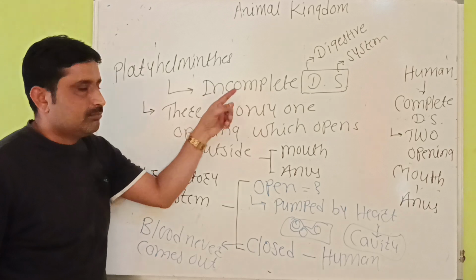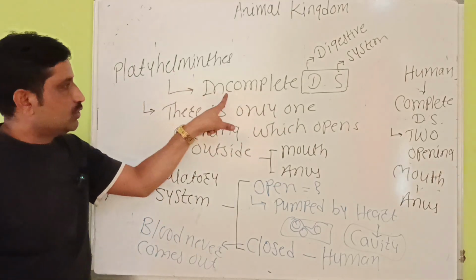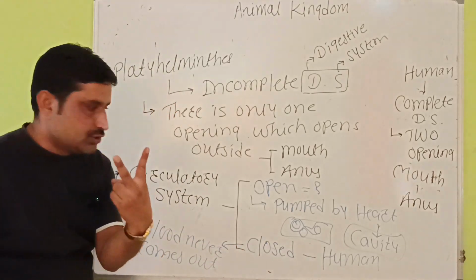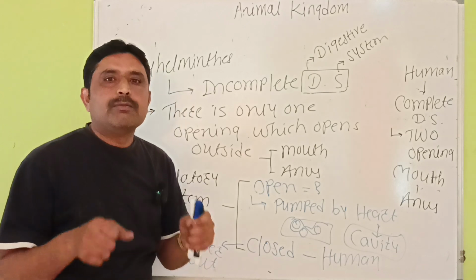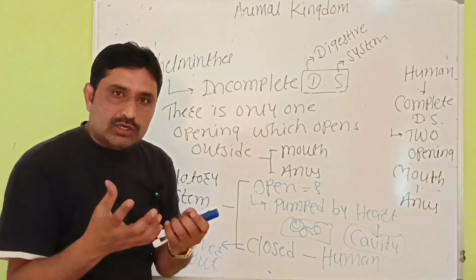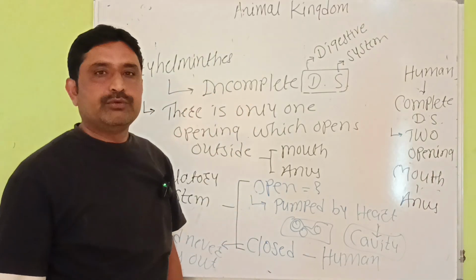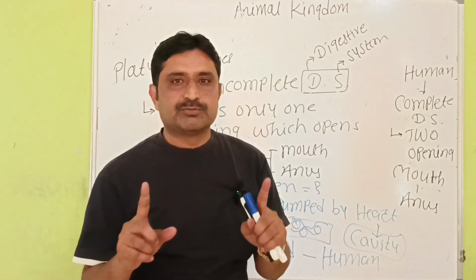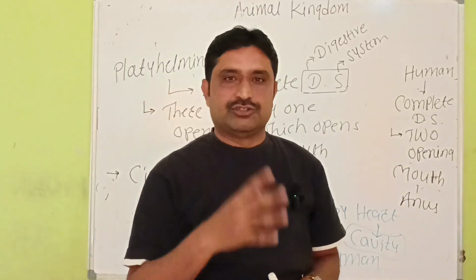So we'll take the review. Considering digestive system, incomplete and complete digestive system, the best known example is Platyhelminthes for incomplete digestive system. Second one is circulatory system, two systems, open system and closed system. In open system, blood pumped by heart enters into the cavity, and the organs which are present in the cavity are completely bathed, and during that bathing two things happen. Which? Exchange of respiratory gases and second one is exchange of nutrients.